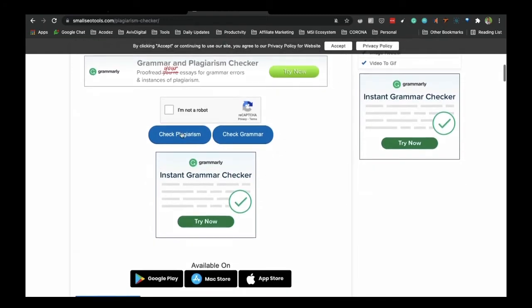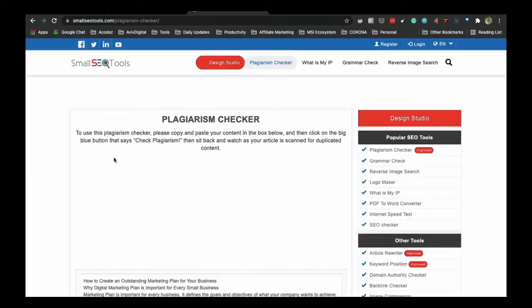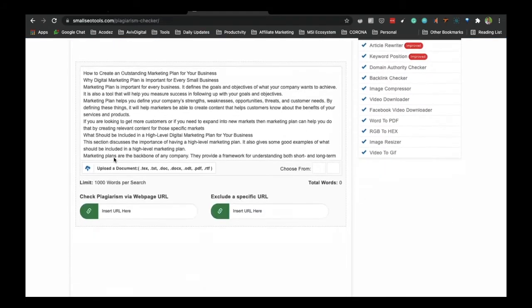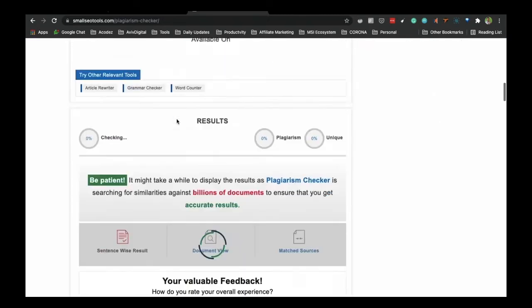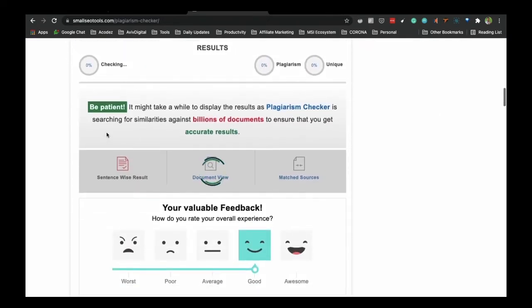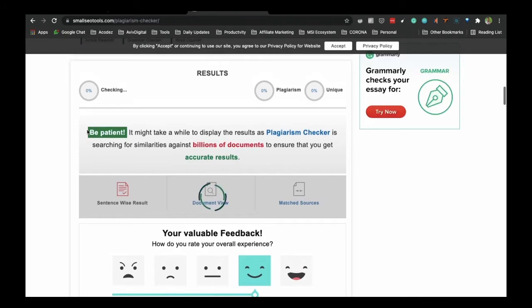So I have just edited small sections. Now let's say, so now they are checking plagiarism.